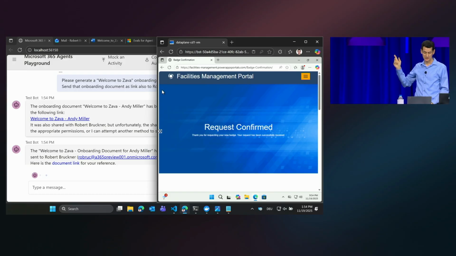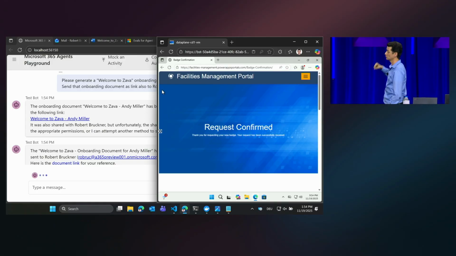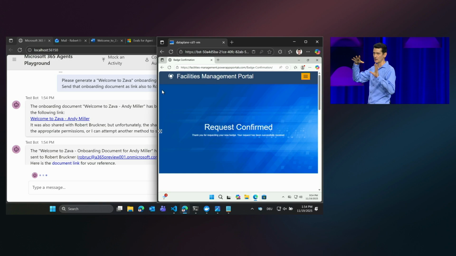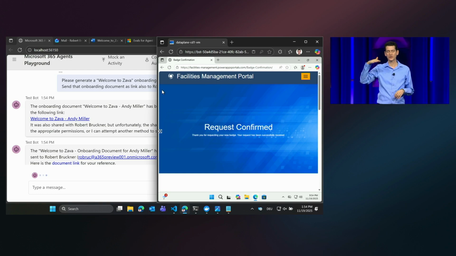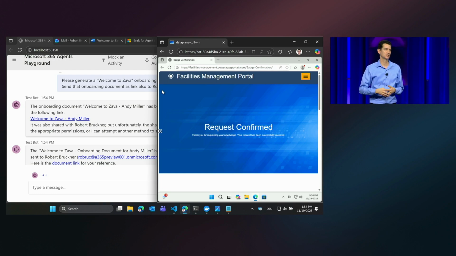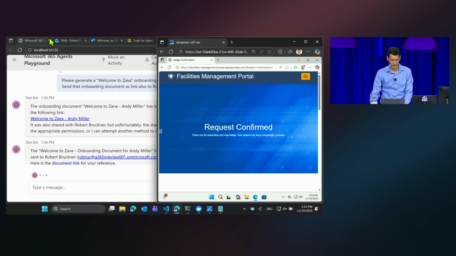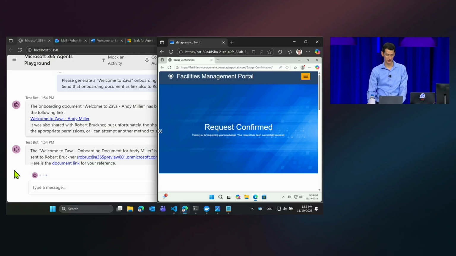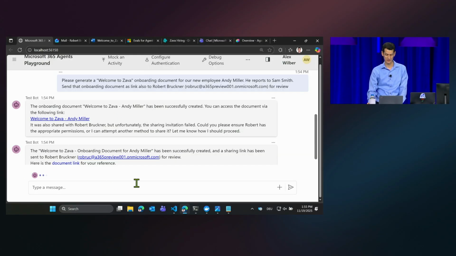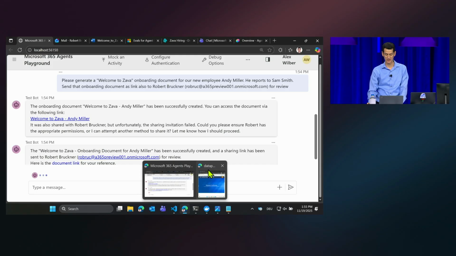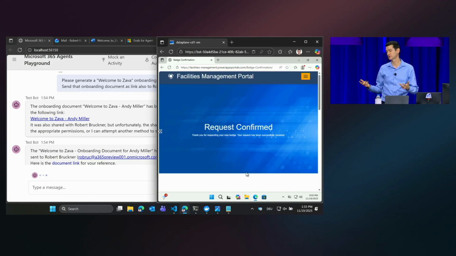Now, the final page here that the request is confirmed is actually a longer page. Further down on that page, it has a confirmation number, pickup details, and so on. And so this is also what it is still reading. So we'll see it is still doing work here because it's still processing the content of this page.